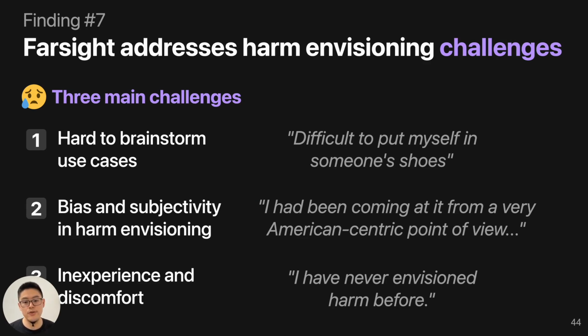Some participants mentioned they're coming from a very American-centric point of view. They can ignore other perspectives when envisioning harms. Also, people are not experienced when envisioning harm. Also, some people feel discomfort when envisioning harms.